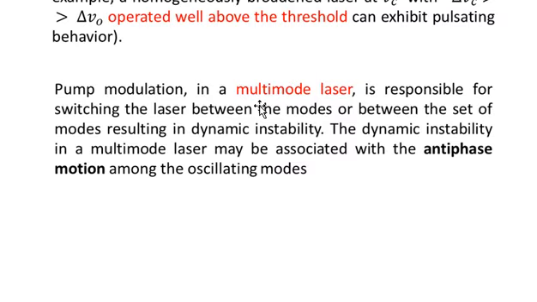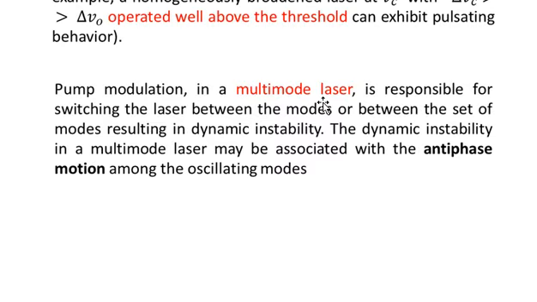So pump modulation in a multi-mode laser is responsible for switching the laser between the modes or between the set of modes, resulting in dynamic stability. When we are talking about a multi-mode laser, in which many longitudinal modes are already operating, then due to the modulation in the pumping mechanism, what will happen? The laser will switch into different frequencies.